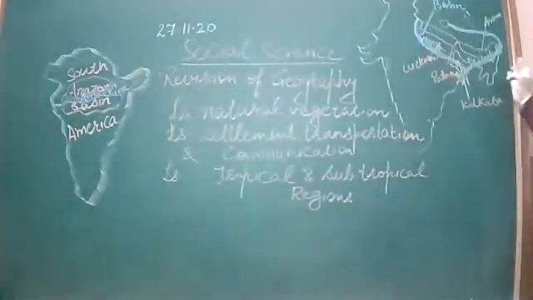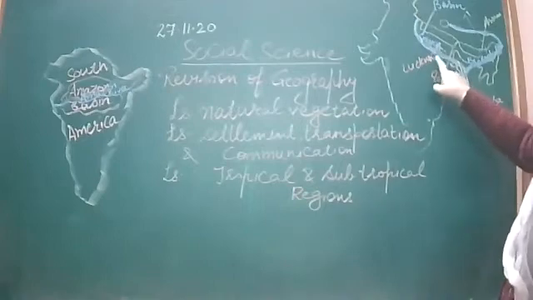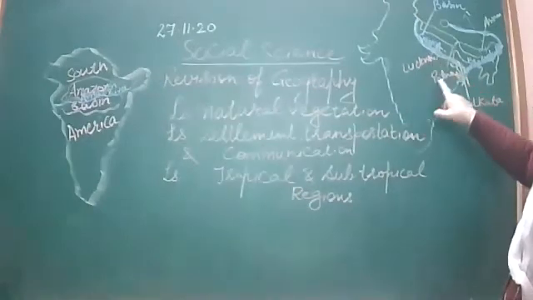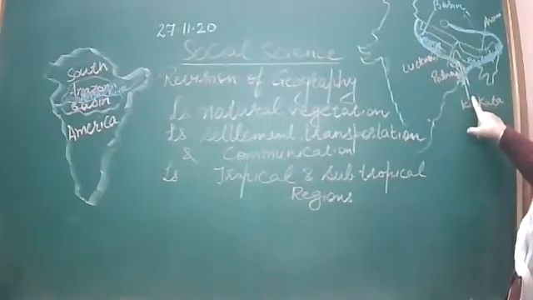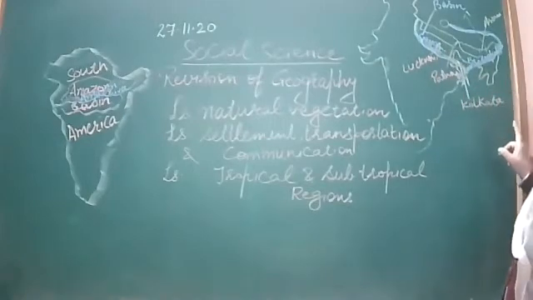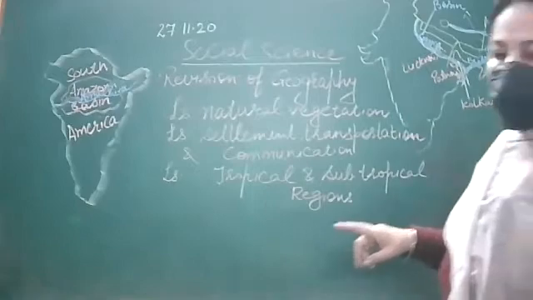Here you have read about the main cities on river Ganga. Which are the main cities? Lucknow, Patna, Varanasi, Kolkata, Kanpur are the main cities on river Ganga.